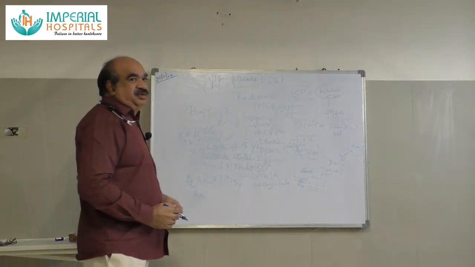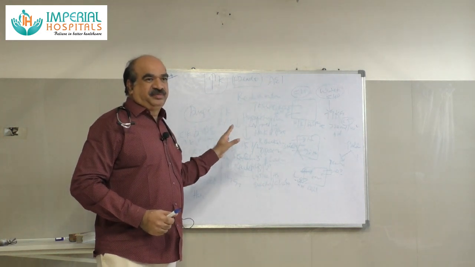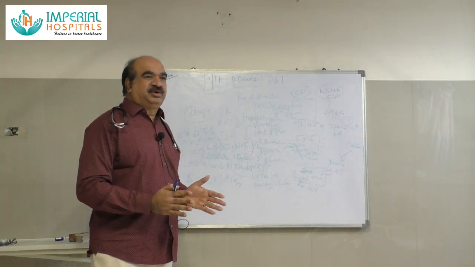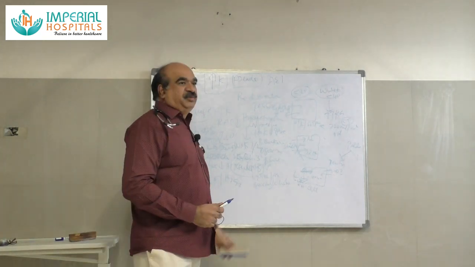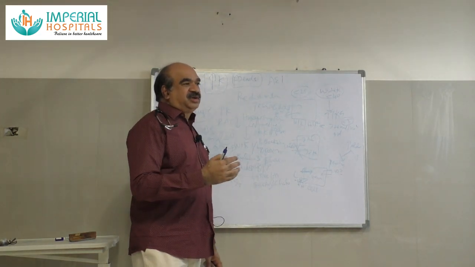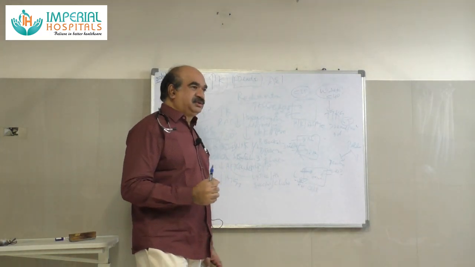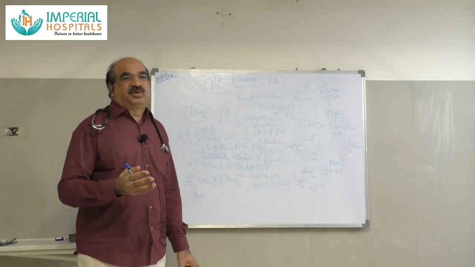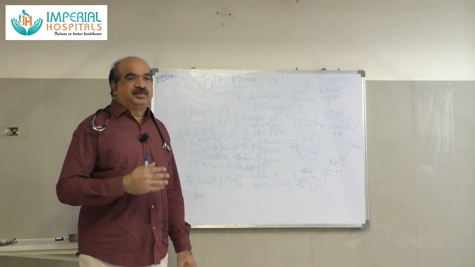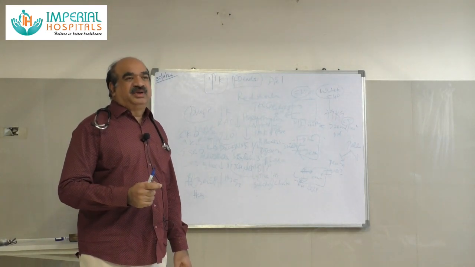So how do you manage? So three goals. One is stabilization. Membrane stabilization is most important. That is emergency. For membrane stabilization, we give calcium gluconate. Calcium chloride is preferable, calcium gluconate is preferable. 10% calcium chloride, 10% calcium gluconate. In which is the calcium concentration more? Elemental calcium is more in calcium chloride or calcium gluconate? Elemental calcium is 3 times more in calcium chloride injection, 270 milligrams per ml. In calcium gluconate, 90 milligrams per ml.